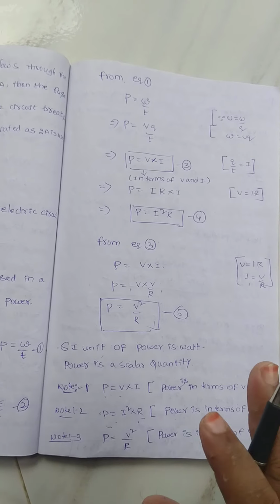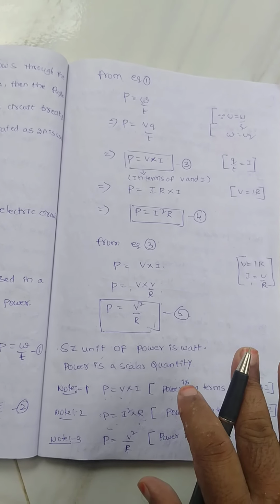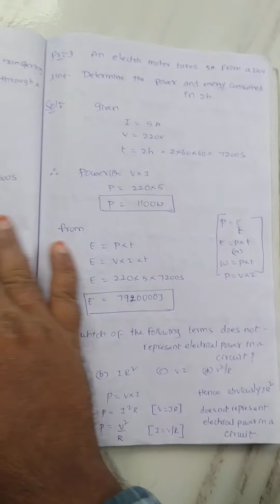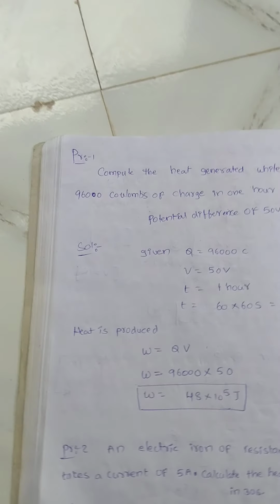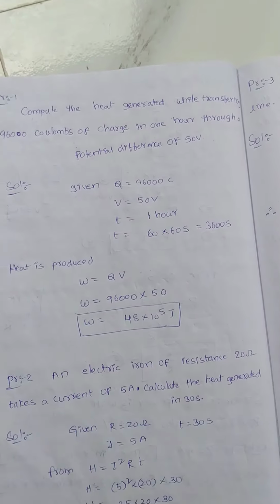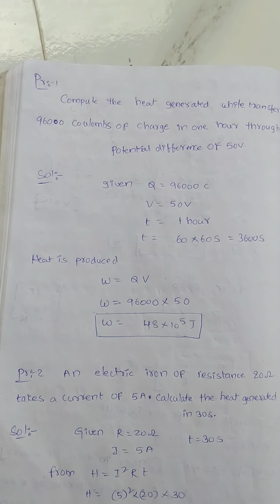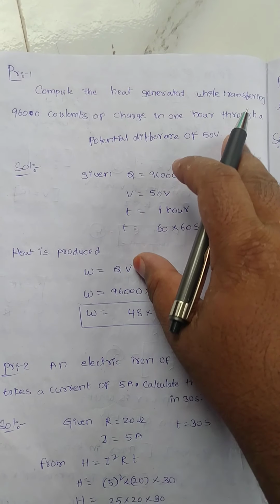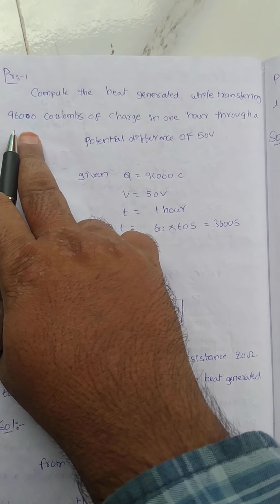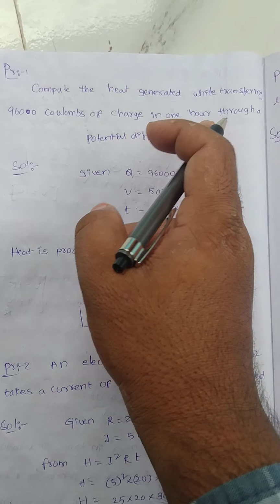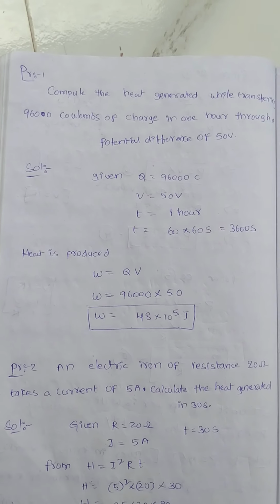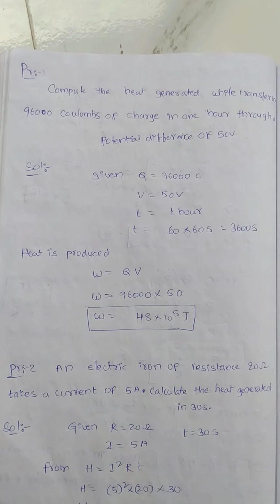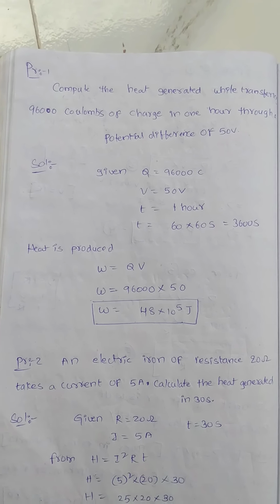So whatever quantities are given, depending upon that we can use these formulas. Yes, dear students, I want to discuss 2 or 3 problems related to power and Joule's heating. See, first problem: compute the heat generated while transferring 96,000 coulombs of charge in 1 hour through a potential difference of 50 volt. Again, I'm repeating, whatever is given and what we have to find out, first you have to write. After that, you can detect easily.